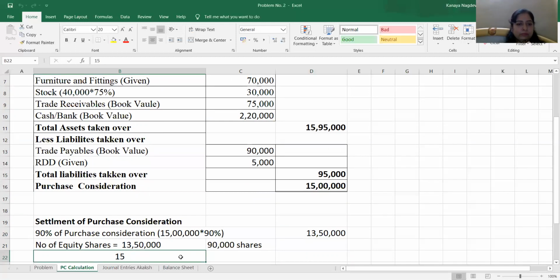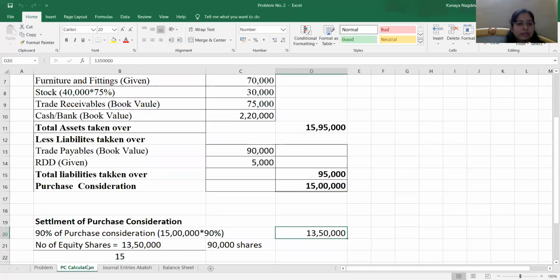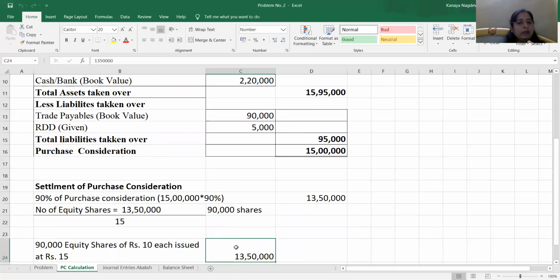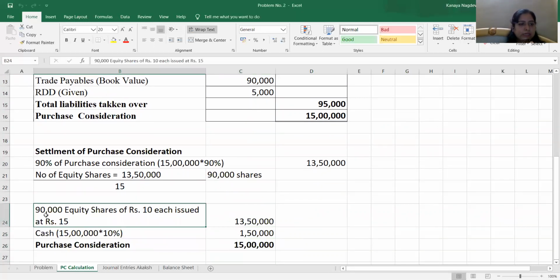One point you have to remember is that 13,50,000 is the amount of PC settled in the form of equity shares, but the equity shares of rupees 10 are issued by the company at rupees 15. So to calculate the number of shares, we have to divide this 13,50,000 by 15 rupees. That is 90,000 shares are being given by Akash Limited to Prakash Limited, and the remaining 10%, that is 1,50,000, is given in the form of cash. So this is the settlement of PC actually.